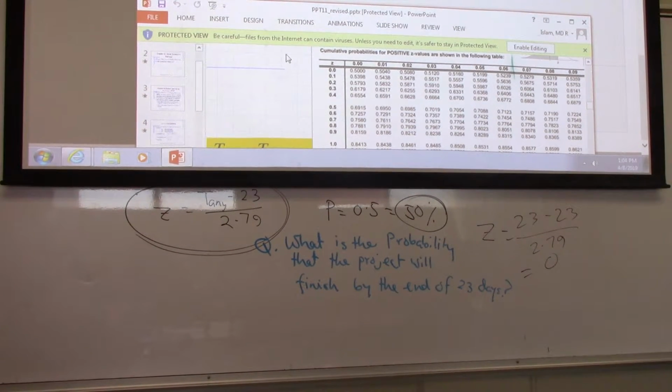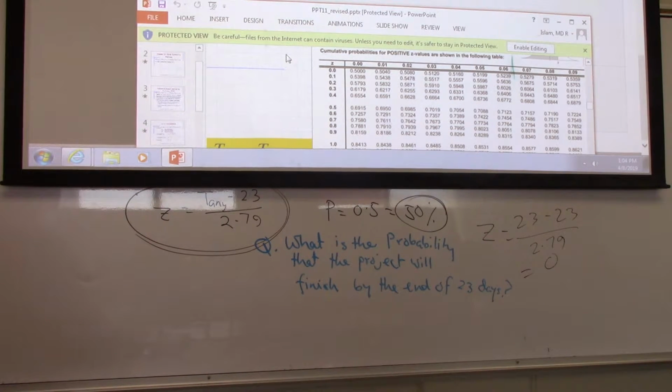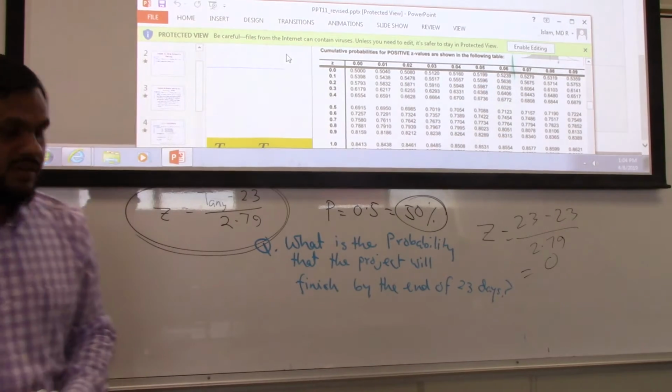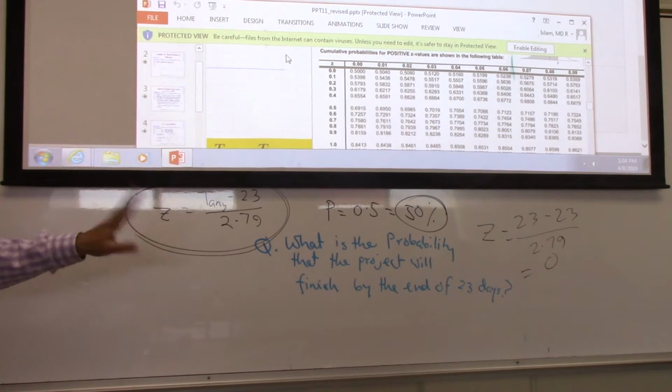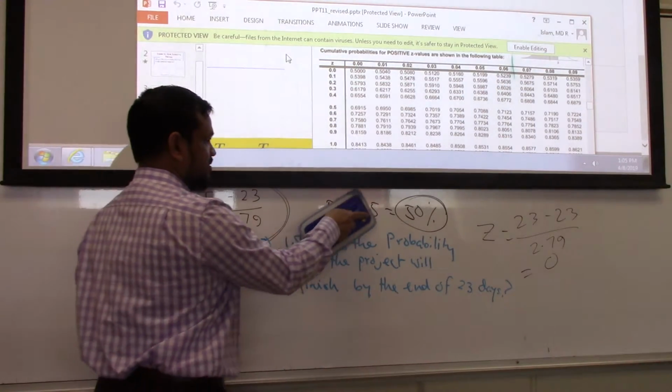So simply find your z value, take the number. If the z value is negative by any chance, take it as a positive, find the value, then 1 minus that. We will see. Okay, any question on this question? No? Done. Next question.